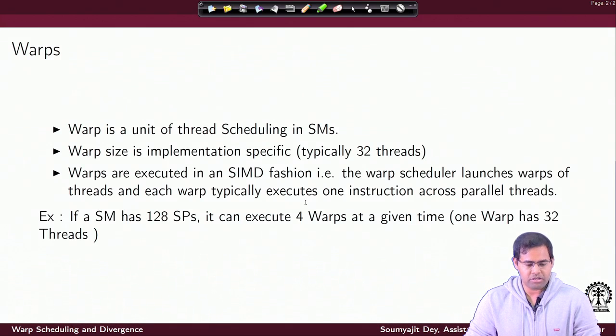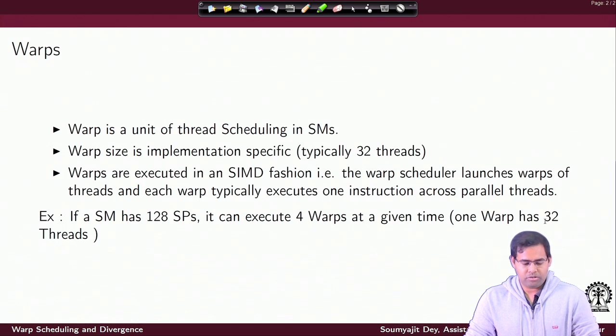So just to summarize, the warp is a unit of thread scheduling inside the SMs. Warp size is implementation specific. Typically, until now, it's 32 threads inside a warp. Now this warp is executed in SIMD fashion, that is, the warp scheduler launches a warp of threads. Each warp typically executes one instruction across parallel threads. If an SM has 128 SPs, it can execute 4 warps at any given time. One warp has 32 threads, right?